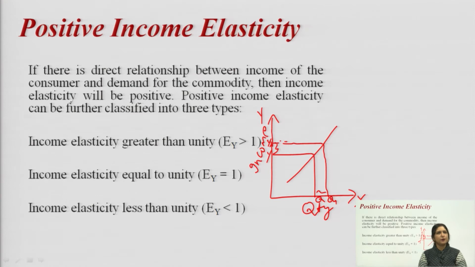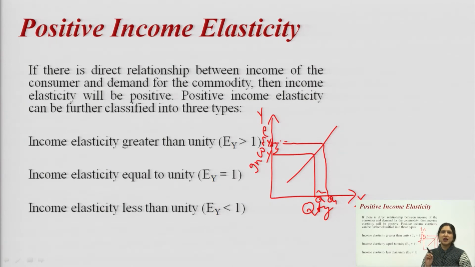Then the third type of income elasticity is less than unity, where the percentage change in quantity demanded is less than the percentage change in income. For example, if your income increases by 10%, your demand will change by less than 10%. It can be 4, it can be 5, up to any extent, but it should be less than 10.